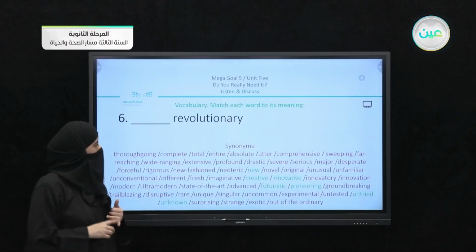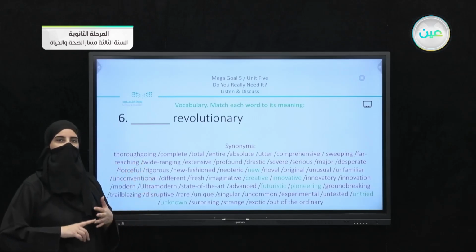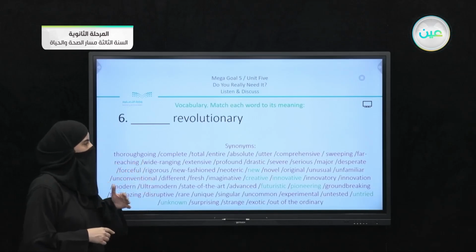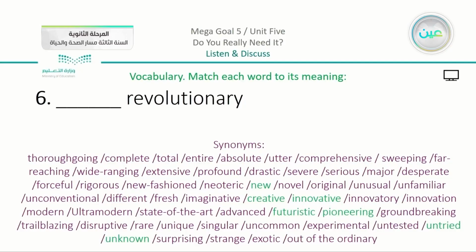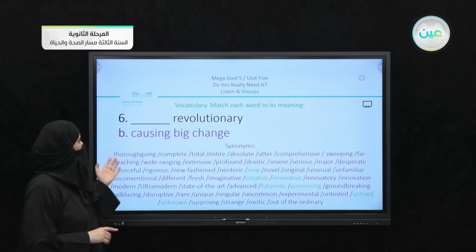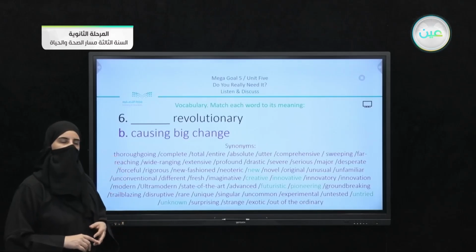So they can be close to saying that something is new, creative, innovative, futuristic, pioneering, untried, or unknown. All of these meanings are related to the meaning we have in the book, which is B, causing big change.